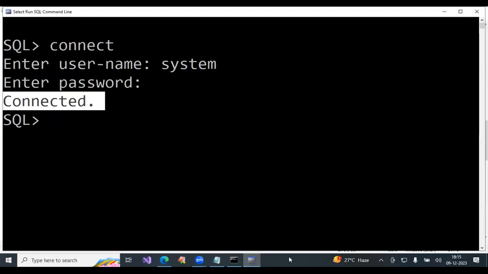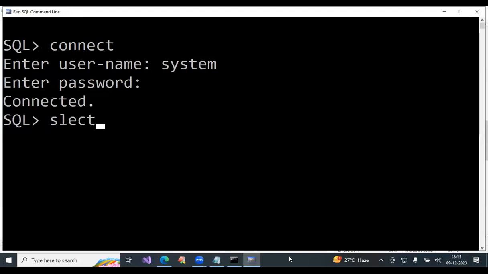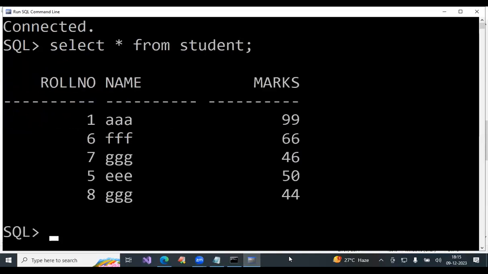Now, here I am writing one query. Select star from student. One table is there. Now it will display. Where is this data? In the database. I am sending a request to bring the data. For that purpose we are using one language. That language is called SQL.